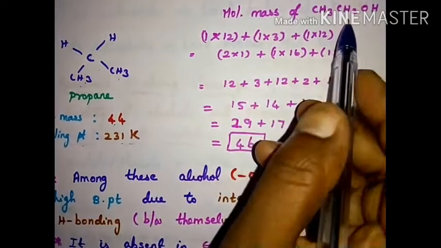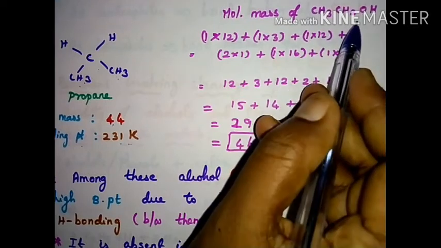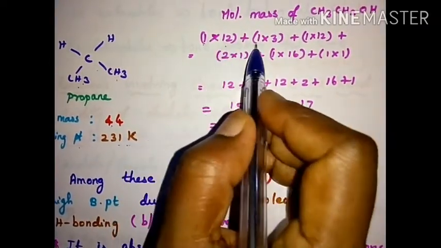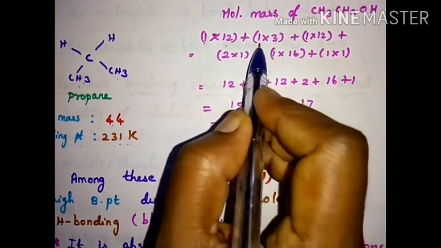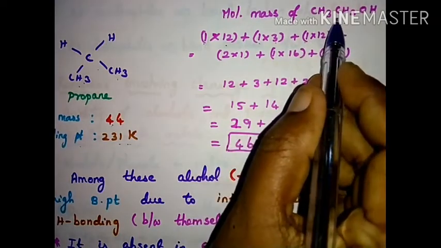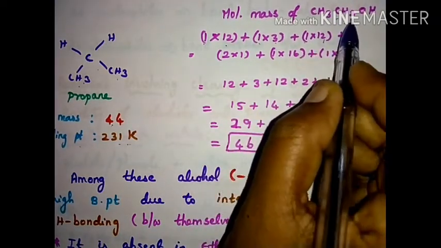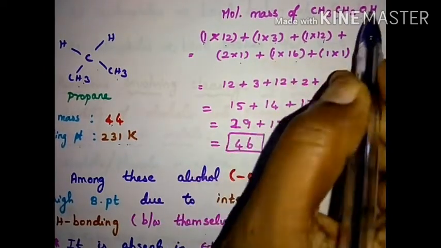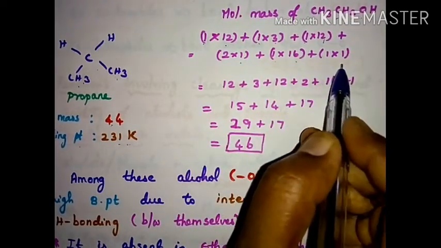How will you calculate the molecular mass? Ethanol: 1 carbon, its atomic mass is 12. 3 hydrogen, its atomic mass is 1. 1 oxygen, 1 carbon, and then it's 12. Hydrogen 2, its atomic mass 1. Oxygen 1, its atomic mass 16. Hydrogen 1, its atomic mass 1.